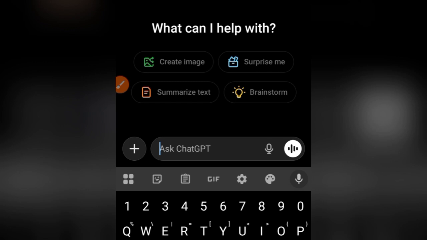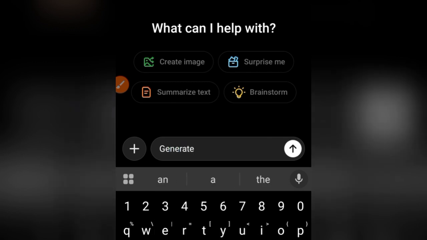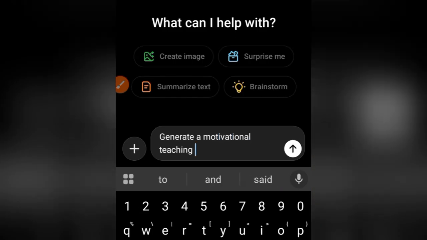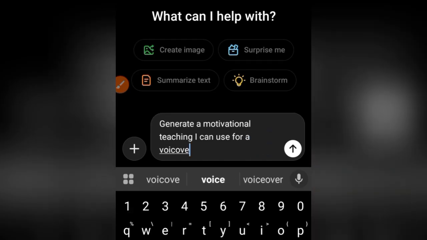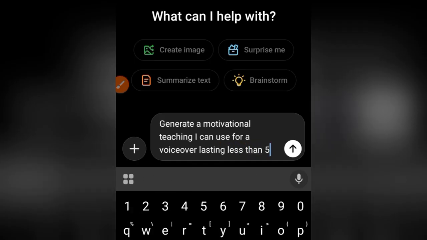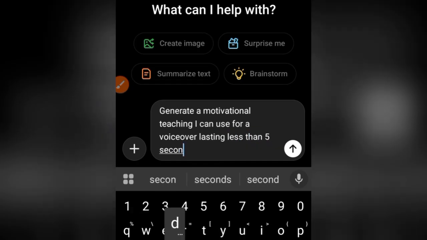So while in ChatGPT, just type a simple message: generate a motivational teaching I can use for a voice over lasting less than 5 seconds.